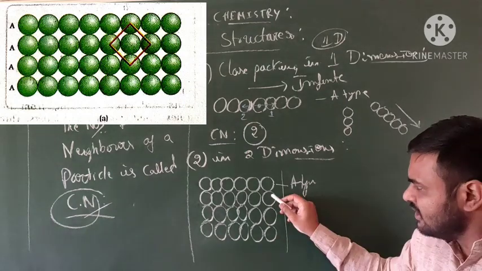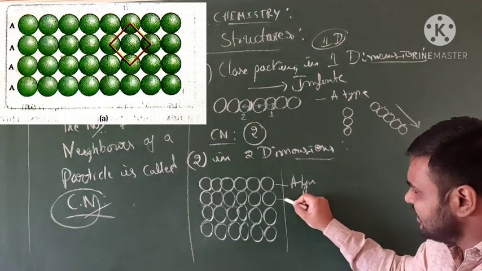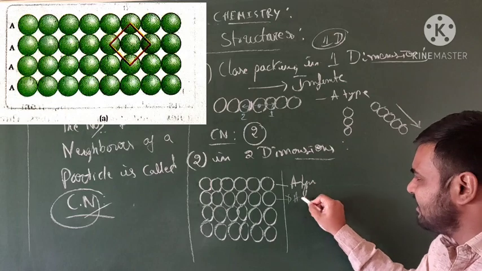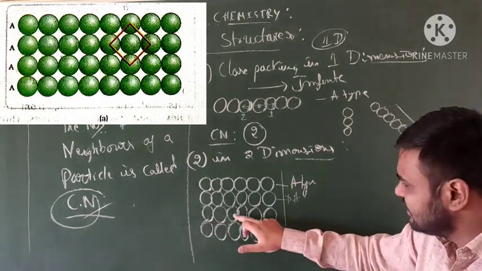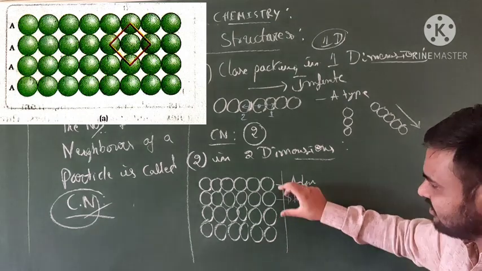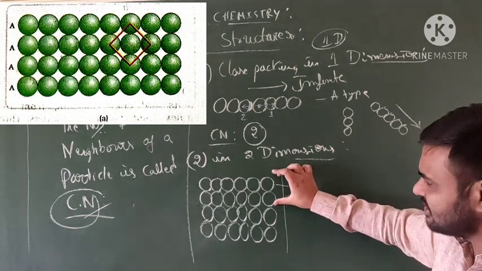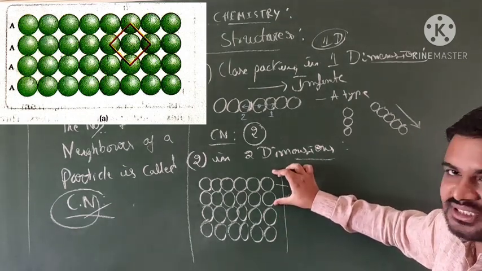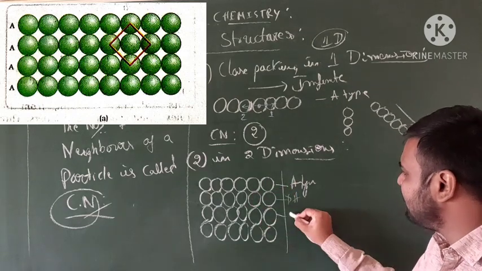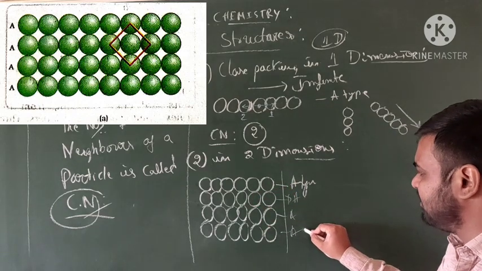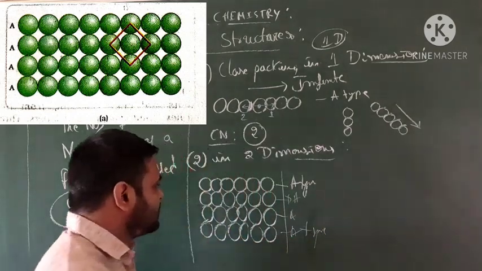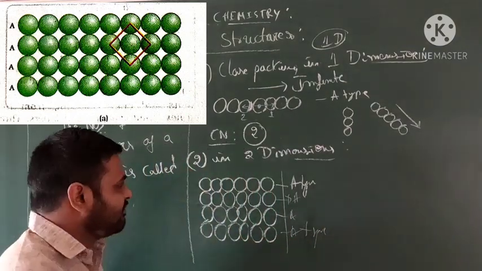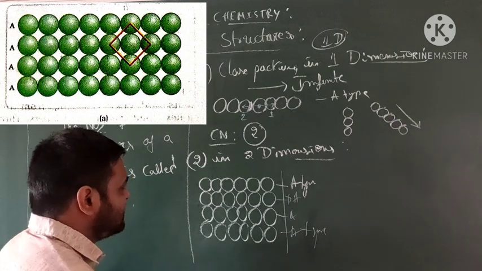So this second layer is also the same A type. Is there any change? No. Then the third layer is in contact with the first two in the same way. So this is also A type and A type. This is called an A type structure.